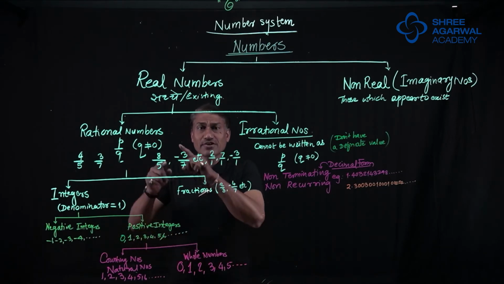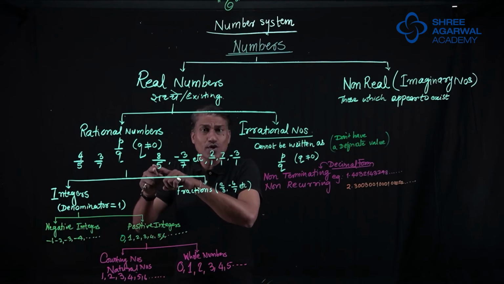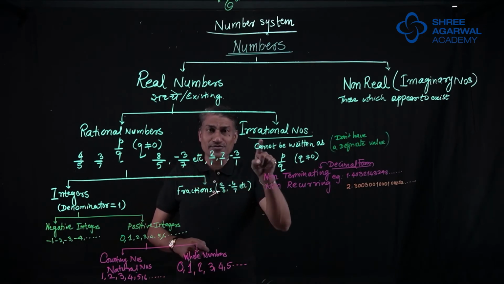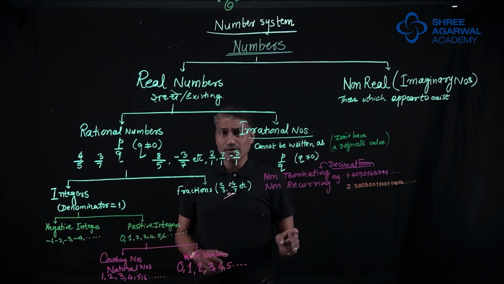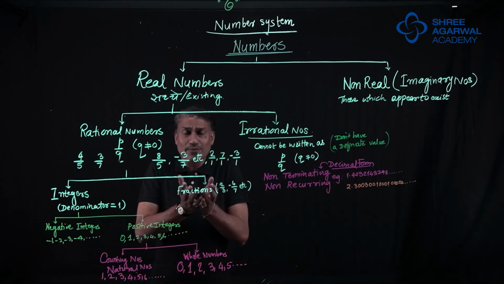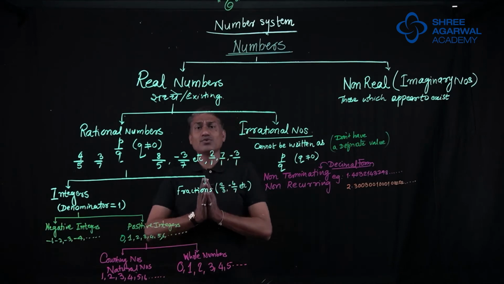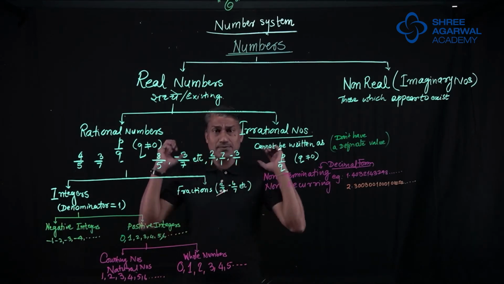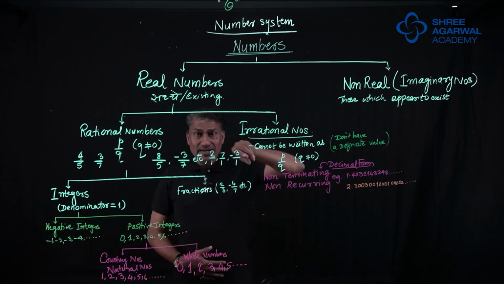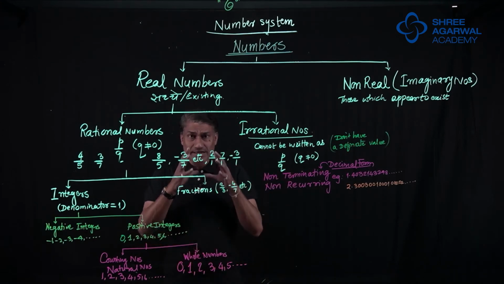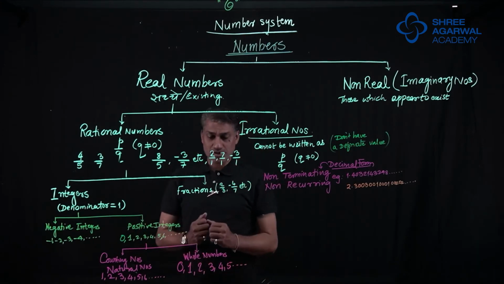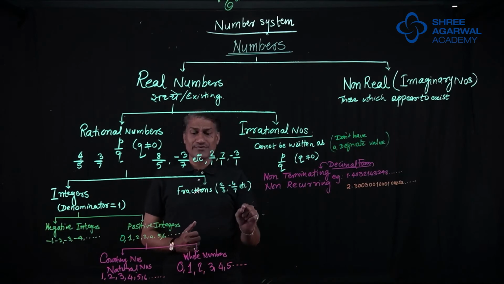When you start with the first boy, you won't say 0. You say 1, 2, 3, 4, 5, 6. And you won't even say 1.8, 1.9. So counting numbers are 1, 2, 3, 4, 5, 6. They are called natural numbers. But when we include 0 in it, that set of numbers becomes whole numbers. 0, 1, 2, 3, 4, 5, 6.